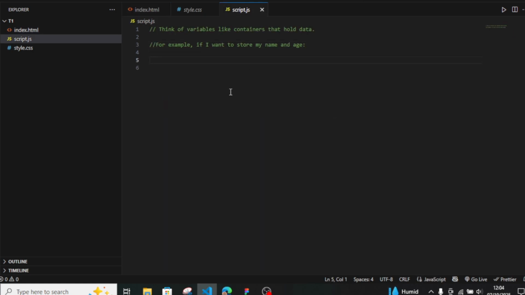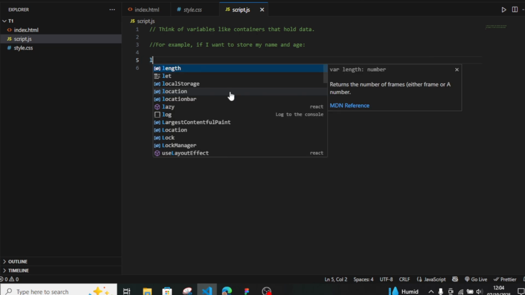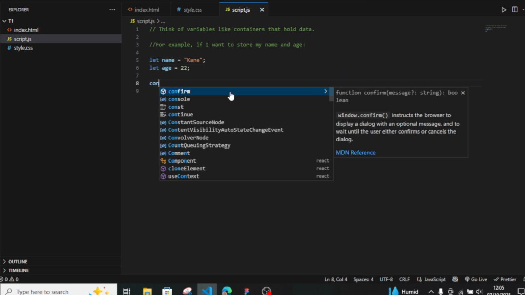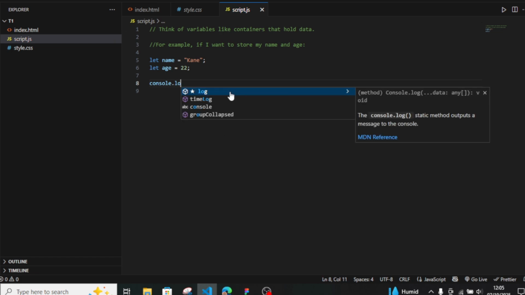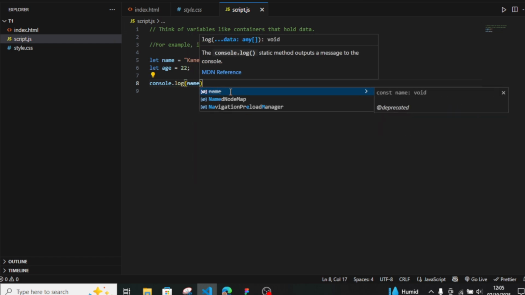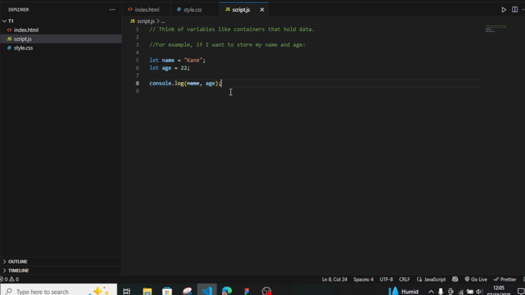Now in this video, we'll be talking about variables. To store some information, we use variables. Think of variables like containers that hold data. For example, I'll show you that my name is Keen and let's say my age is 22. Now I'll show this in the output, for which I will type console.log and both of the variables, that is name and age.